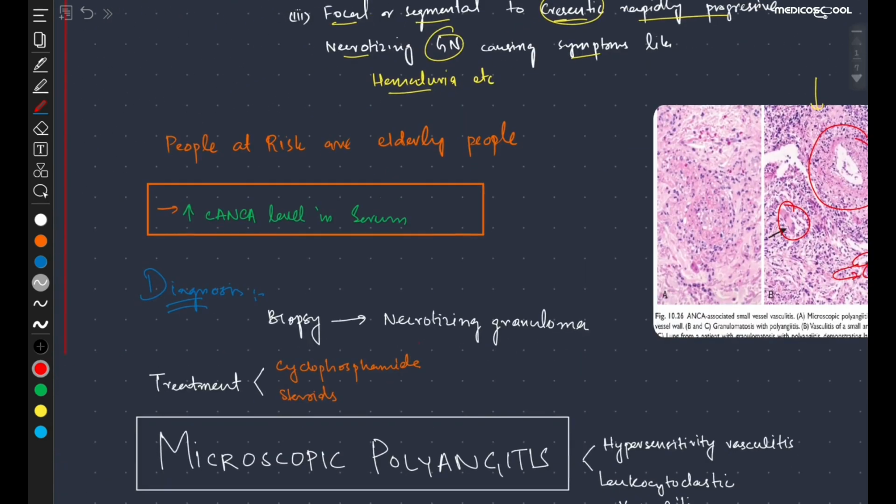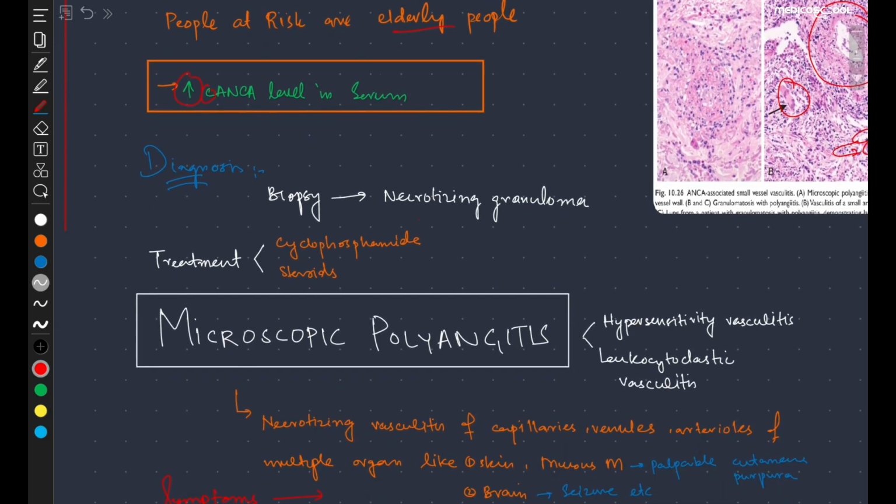Now coming towards the people at risk. So the people at risk are mostly the elderly people, and as we already discussed, it is associated with the increased C-ANCA level in the serum. So how to diagnose this disease? We can diagnose this disease by doing the biopsy of the vessels, and in biopsy we can see the necrotizing granuloma. We can also treat this. We can treat this patient with the drugs like cyclophosphamide or the steroids.